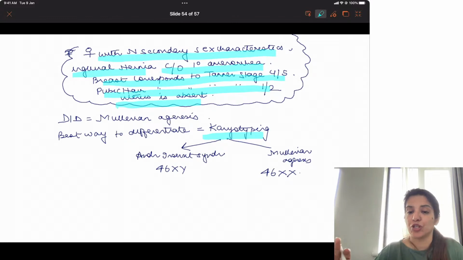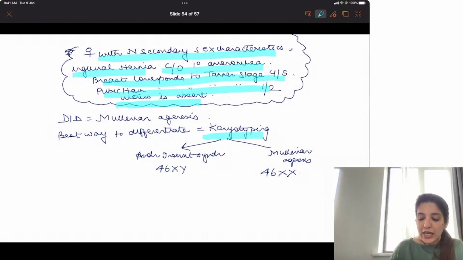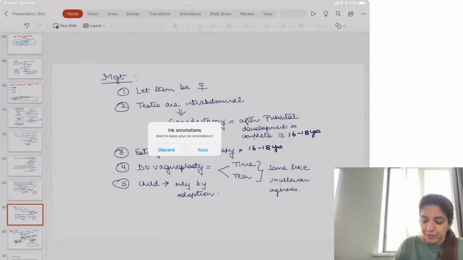That is the first principle of treatment. This child is going to come to you around 15-16 years when periods do not come. Now at around 15-16 years, if you tell a child that you are not a female, you are a male, it will have a lot of psychological trauma on the female and parents. So we have to let them be females.